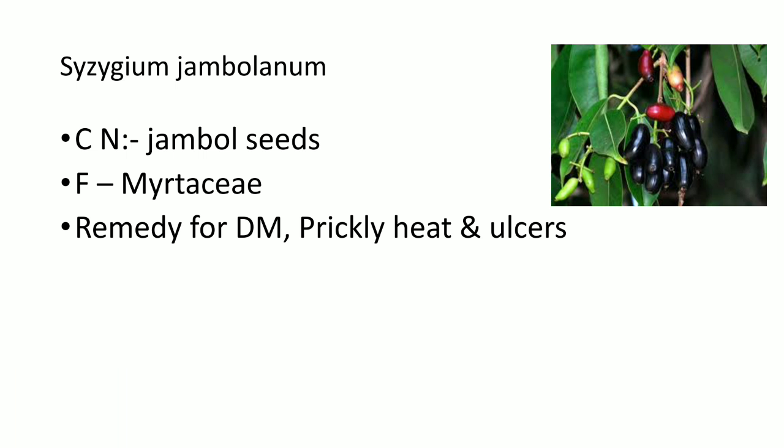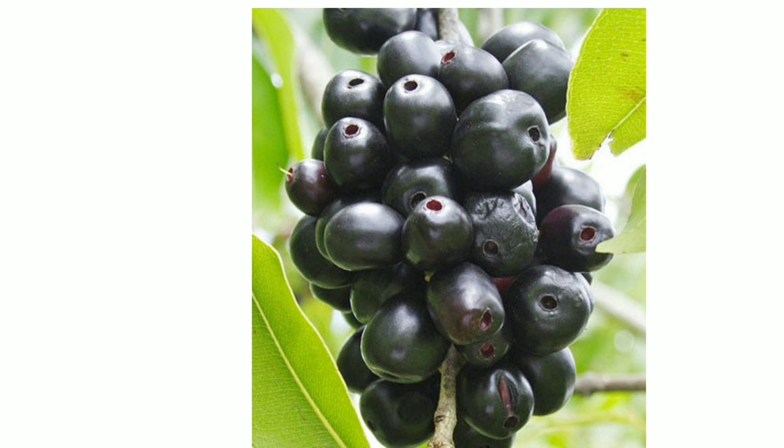Usually its seeds are used as medicines. Its common name is jambol seeds. It belongs to family Myrtaceae, and it's a remedy for diabetes mellitus, prickly heat and ulcers. Remember, it is a very good remedy for diabetes mellitus, but the characteristic point is that this diabetes mellitus is often associated with some skin symptoms like prickly heat or ulcers. These are the fruits of Syzygium.